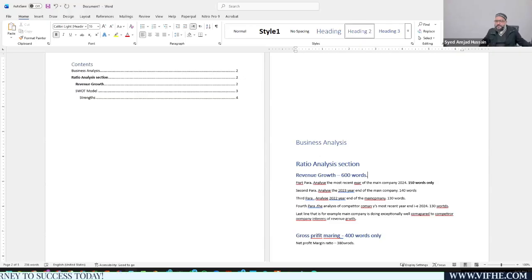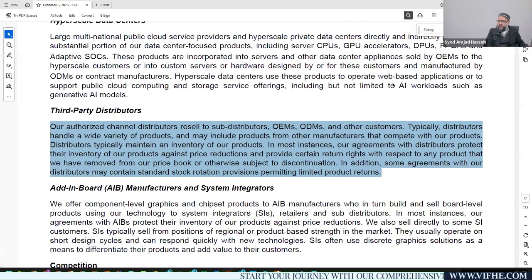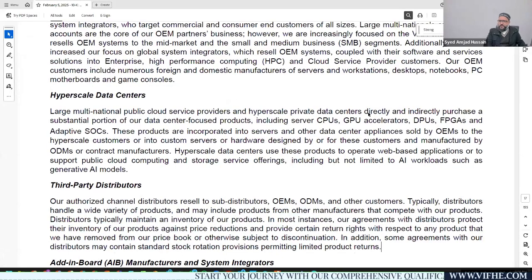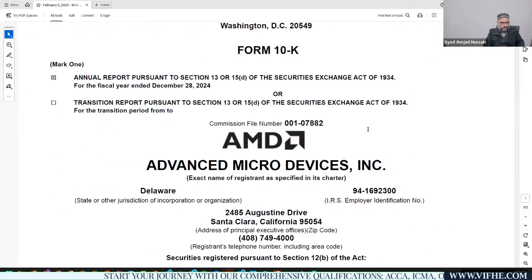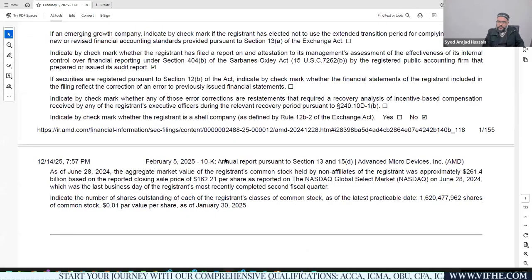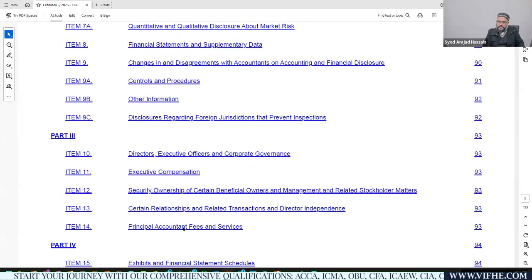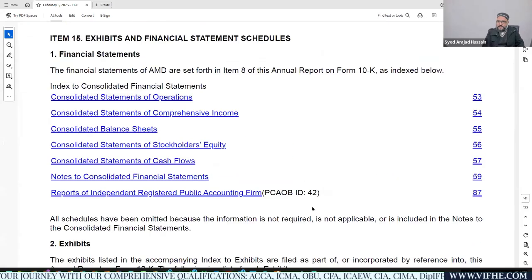Now, one more thing. When you are looking into the revenue growth or any other ratio, how can you find the data? This is another question that most of the students would ask. Now let's see. This is what we have, the financials of the AMD company. I'm just going to move to the financials of this company. Okay, these are the financials.